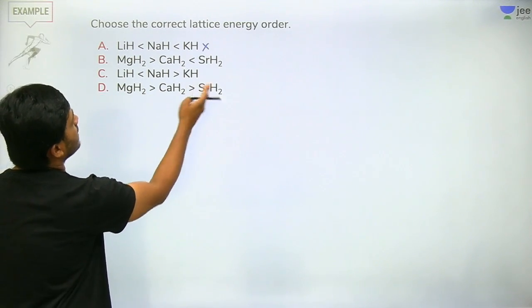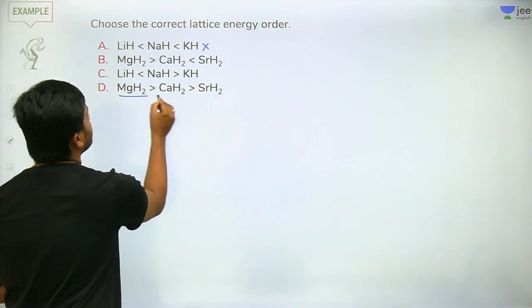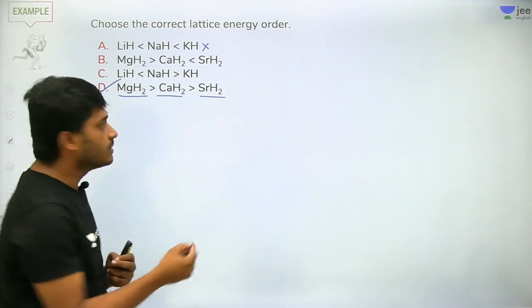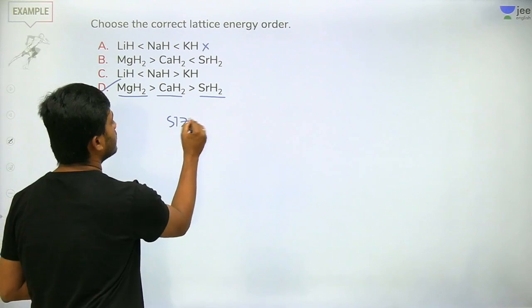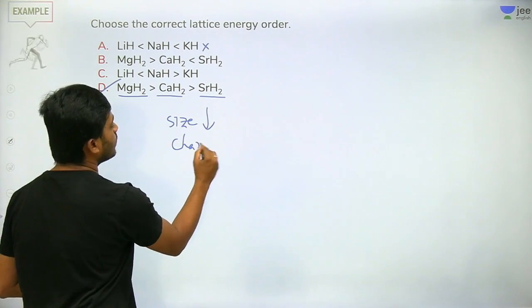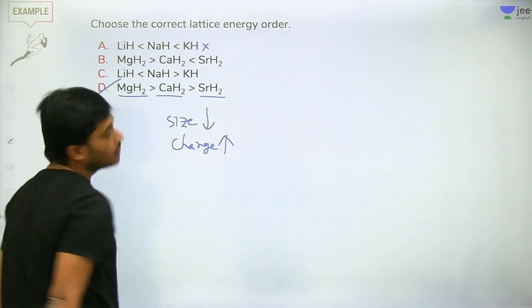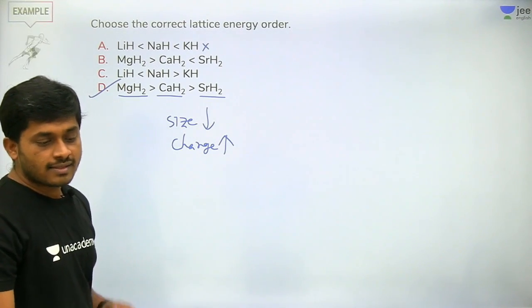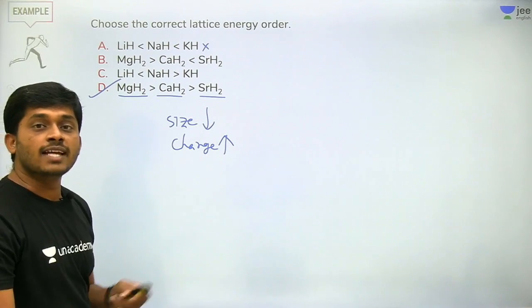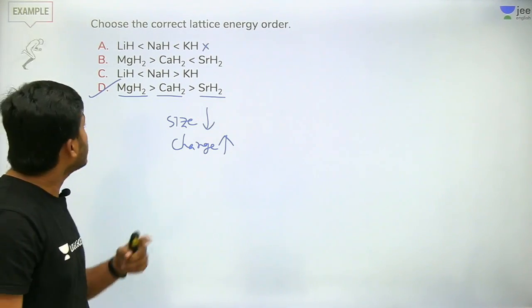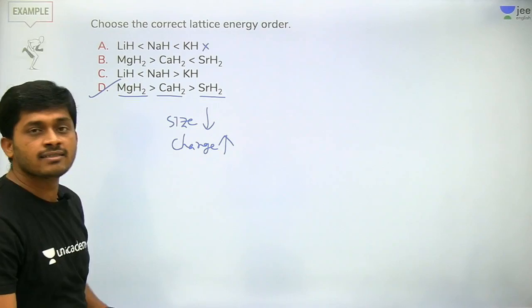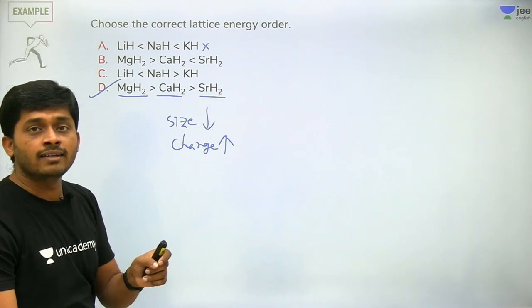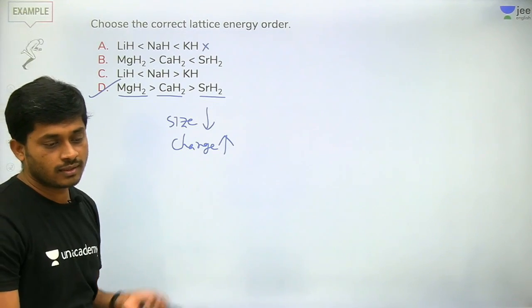Size should be less, charge should be more. Size should be less, lattice energy is more. Our charge should be more. Calcium +2, Sr +2, magnesium +2 is smaller, so lattice energy is more, right?